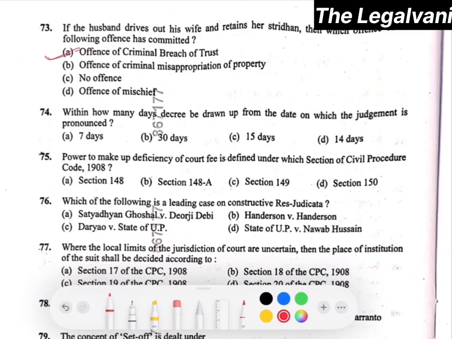Right. Now moving towards question number 74. Within how many days must a decree be drawn up from the date on which the judgment is pronounced? Here the right answer will be option C, that is 15 days. Question number 75. Power to make up deficiency of court fee is defined under which section of CPC? The right answer would be option C, that is section 149 of CPC.